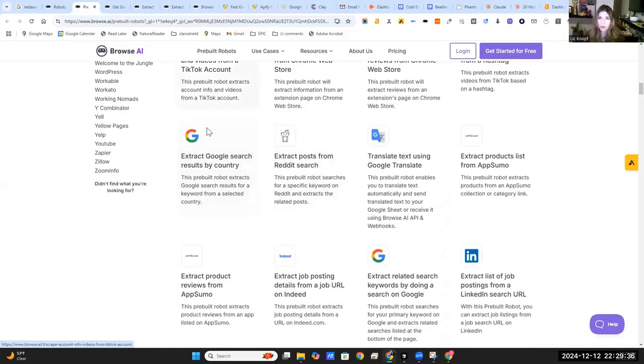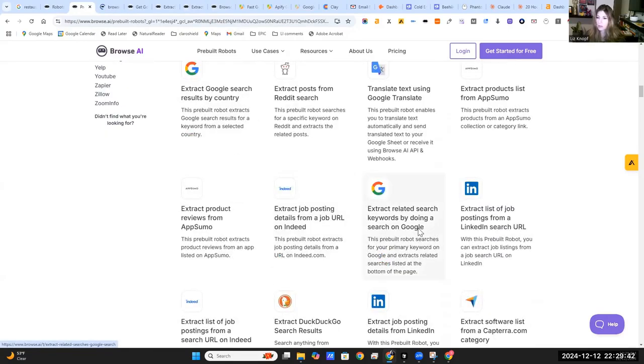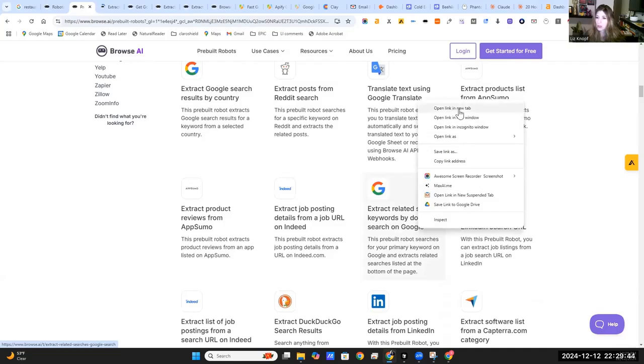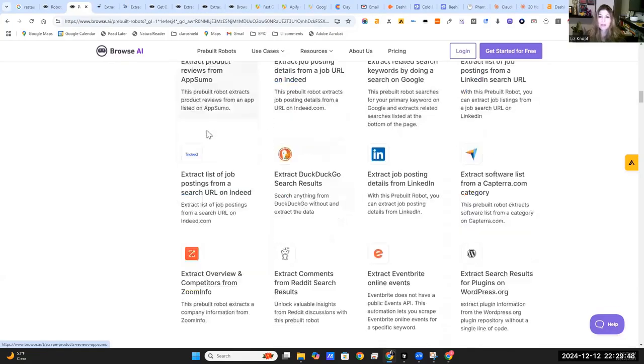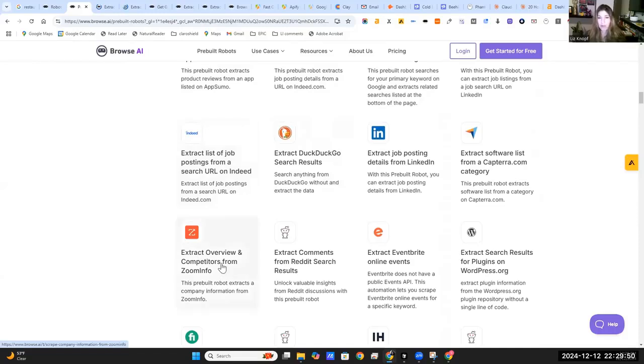We'll pull up the Google search by countries just to show you how this works, and also related key search terms. And if you wanted to use DuckDuckGo or something else, or even Zoom Info, even though we're trying to avoid spending all the money on Zoom Info, you can do that as well.